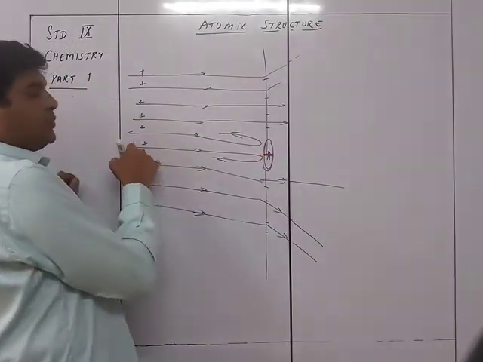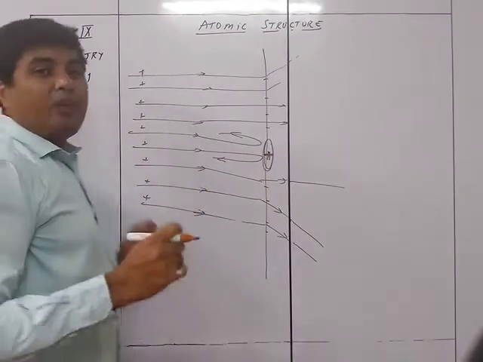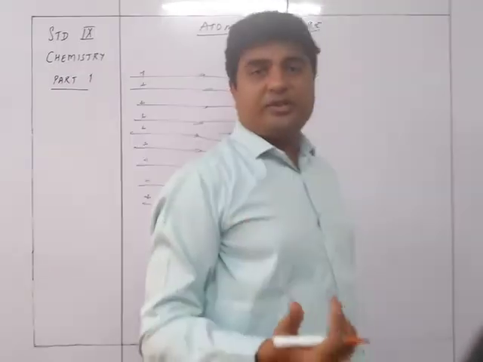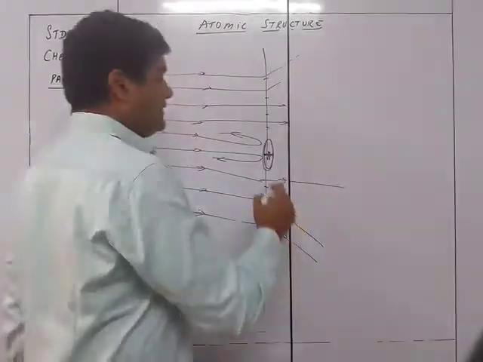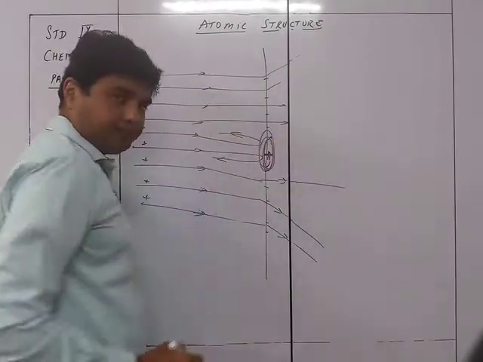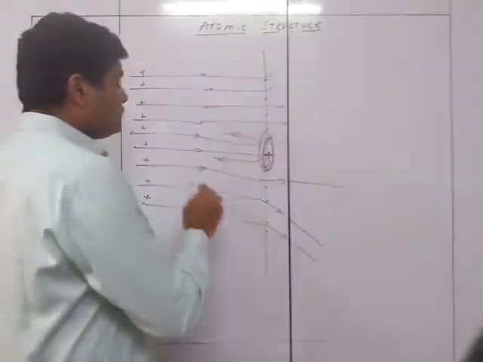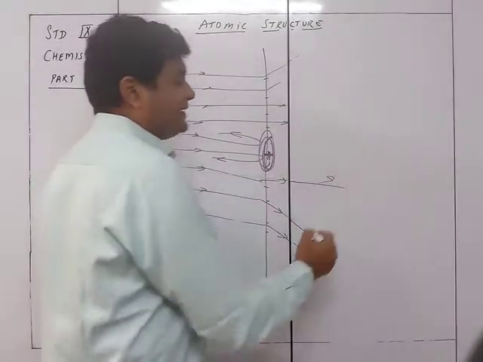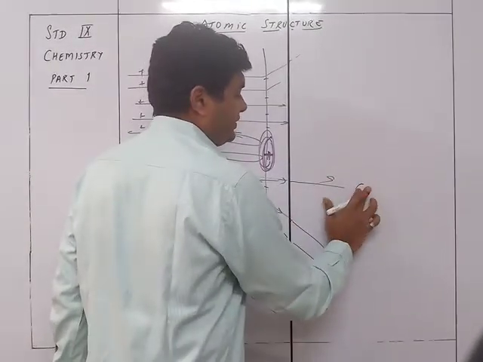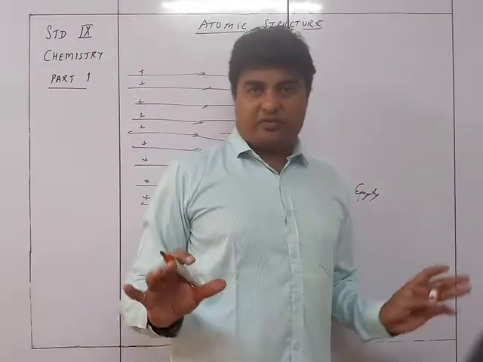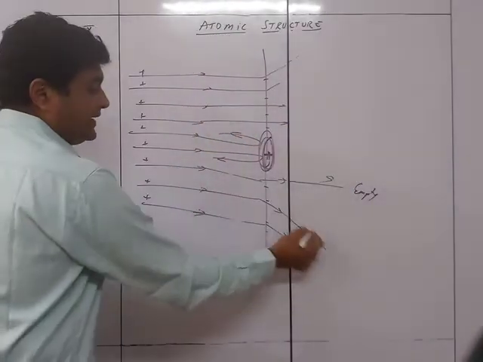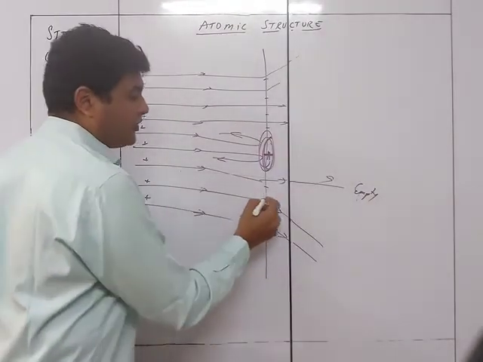charge. Now you know that only a positive charge will be repelling a positive charge. So that's why the positively charged protons are present in the nucleus at the center. The one which passed through undeviated means there is empty space. There is nothing in between. It's empty space.